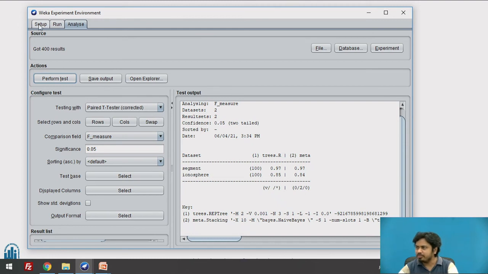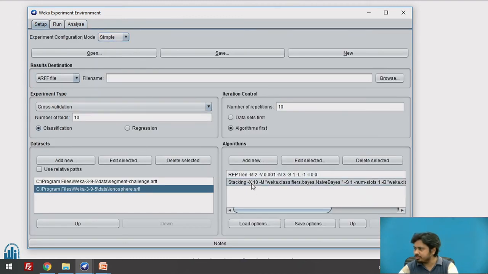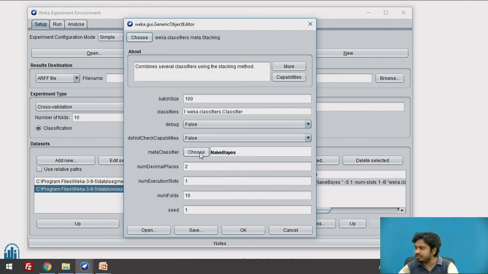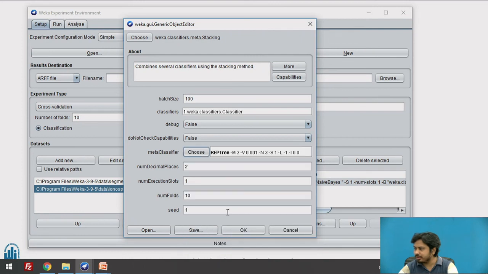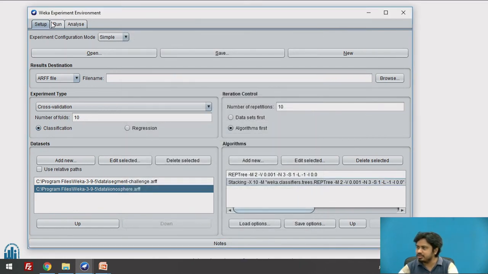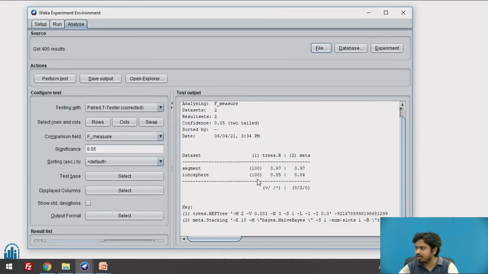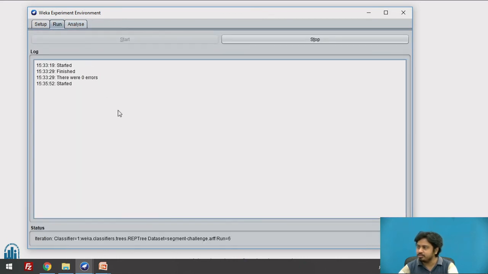For example, let me see if I can change the meta classifier to another one. Let me see if I use a tree based meta classifier. So my base classifier is also REP and my meta classifier is also REP. Let me see if this results in some significance. Earlier I did not find any statistical significance. Now since I have changed the meta classifier, let me see if it makes any difference. Usually in ML, as I always say, there is no correct answer.